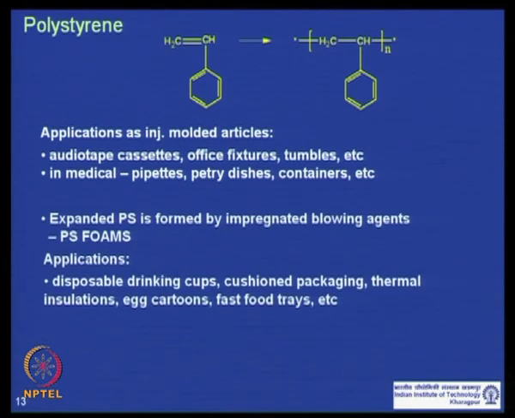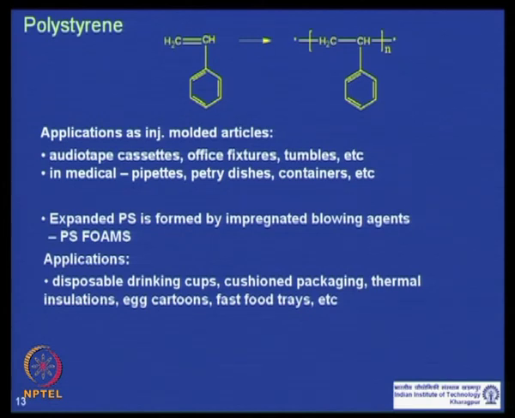A lot of applications of polystyrene come in the form of polystyrene foam, which is formed by impregnating blowing agents, and you have seen yourselves many applications of polystyrene foams like disposable drinking cups, cushion packaging and thermal insulators.